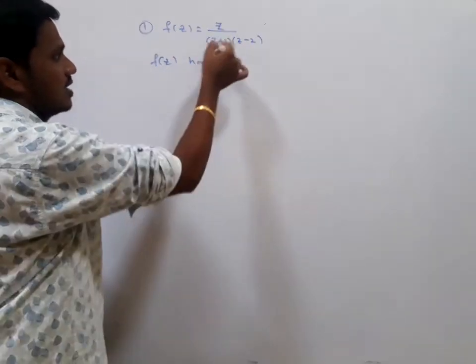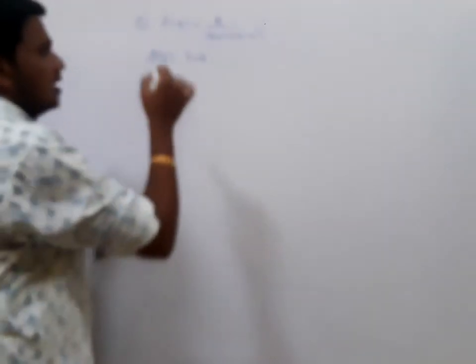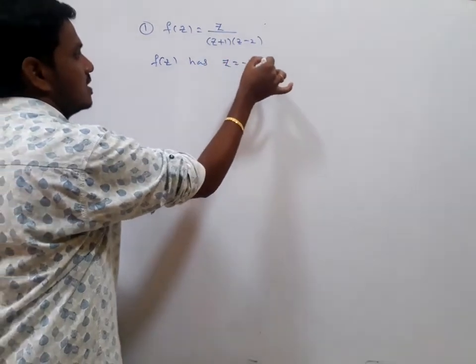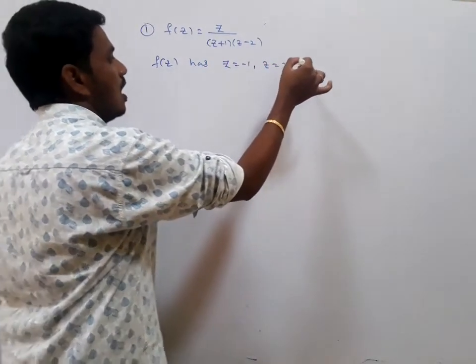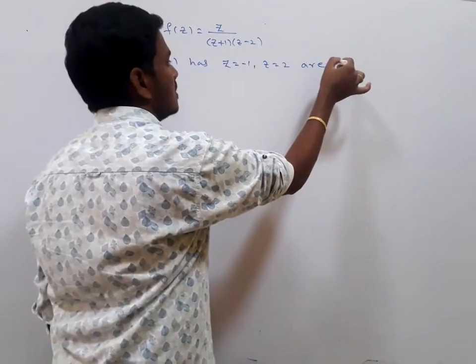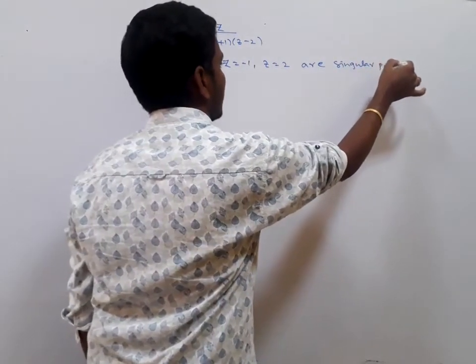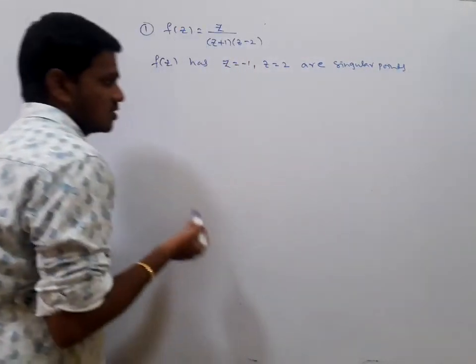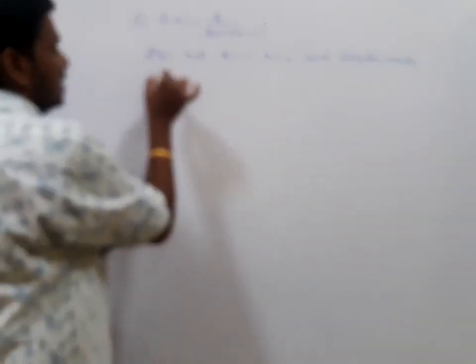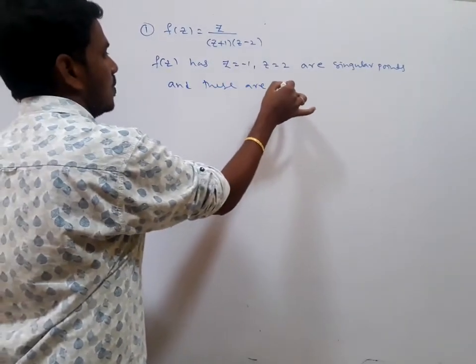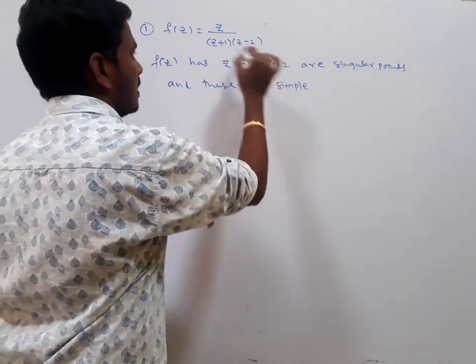They are completely different, not repeated. F of z has z equals minus 1 and z equals 2 as singular points, which are different, so isolated singular points, and these are simple poles.